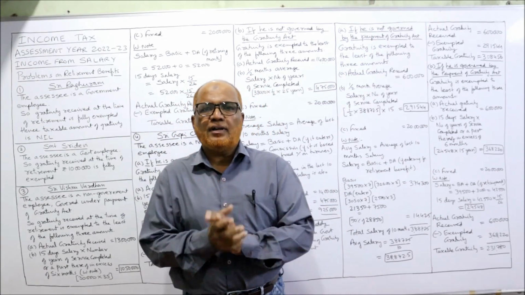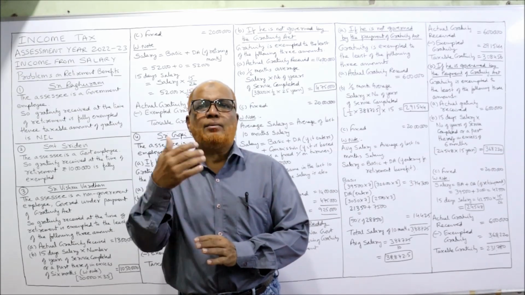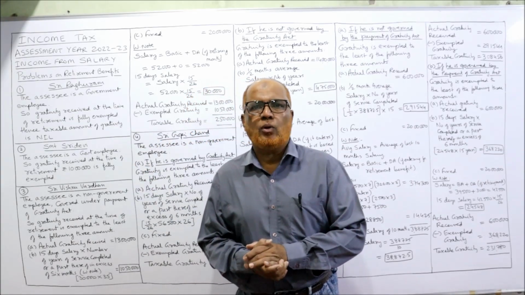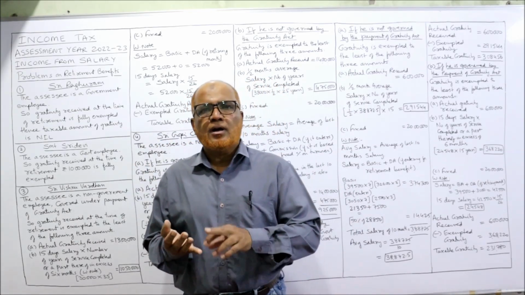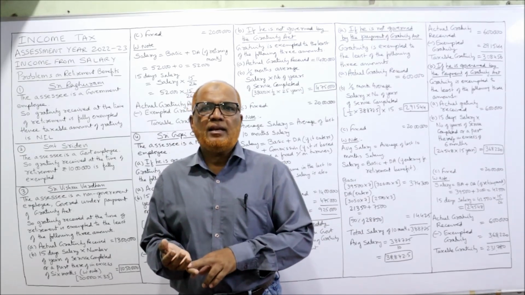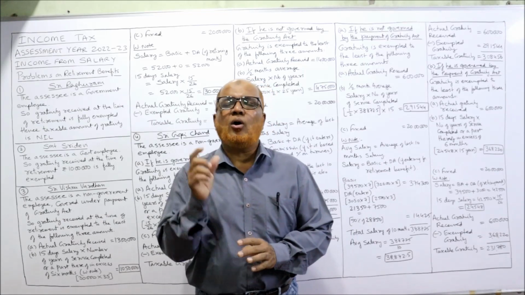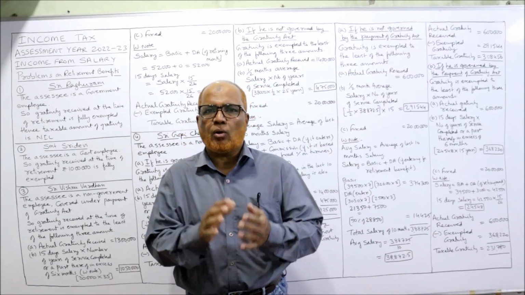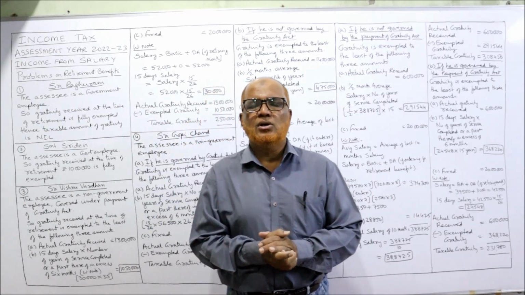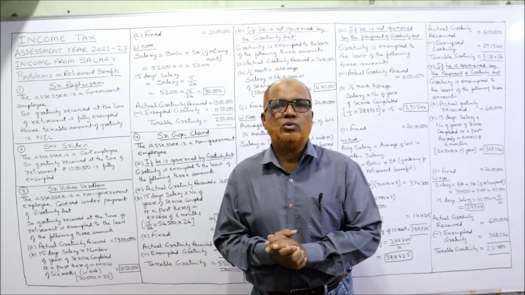Last two videos I have completed the retirement benefits. So at the time of retirement, the employer may pay some monetary benefits to the employee in the form of gratuity, commuted pension, leave encashment, etc. The provisions of the Income Tax Act, how much tax liability there will be on these retirement benefits, I have already explained in the last two videos.